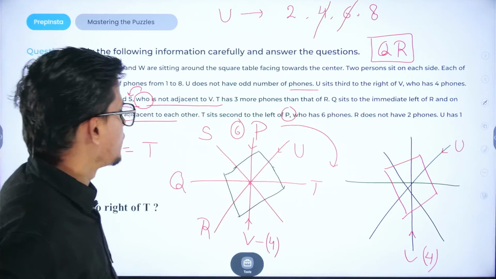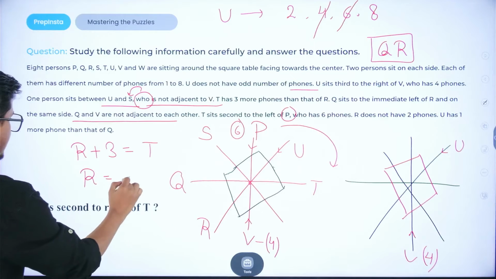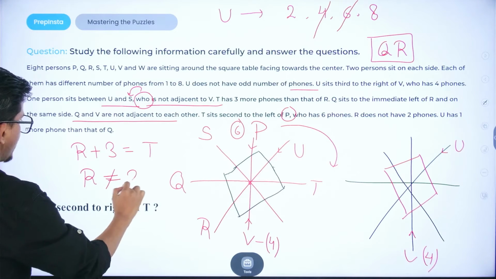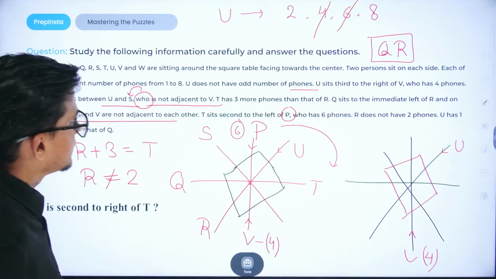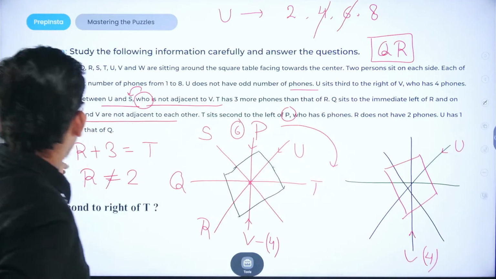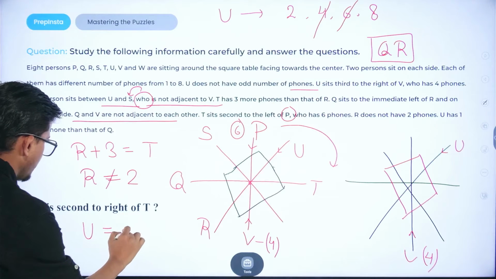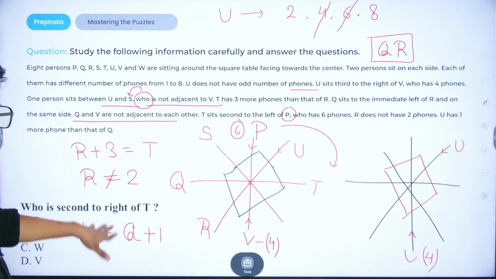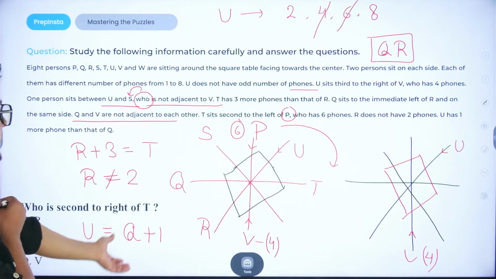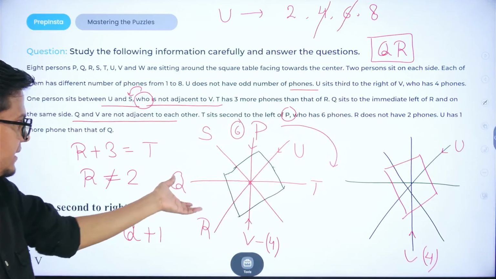R does not have 2 phones. U has 1 more phone than Q. So these are the conditions given to us, and on the basis of that we have to approach the possibilities.